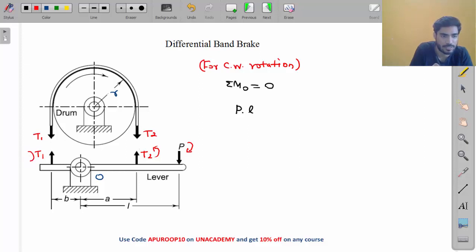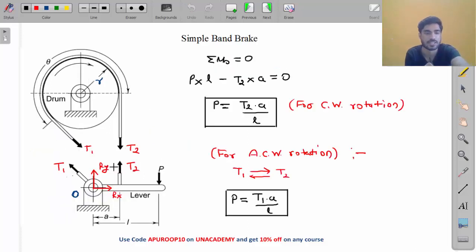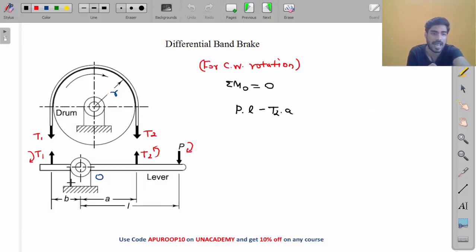So write the equation: P into L minus T2 into A, and this time T1 will also apply a moment, because this time T1 is not attached to the hinge. In the earlier case T1 was directly connected to the hinge, but here T1 is at distance B from the hinge, so it will apply a moment T1 into B equals 0. This will be the equation.